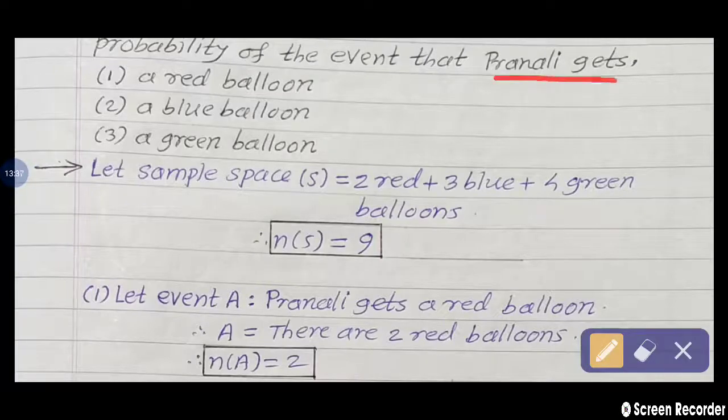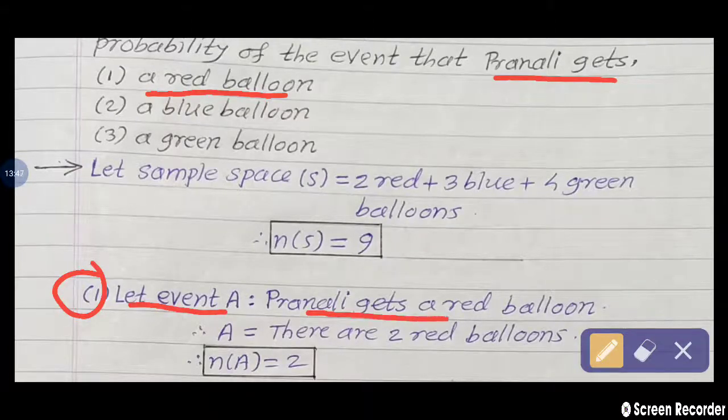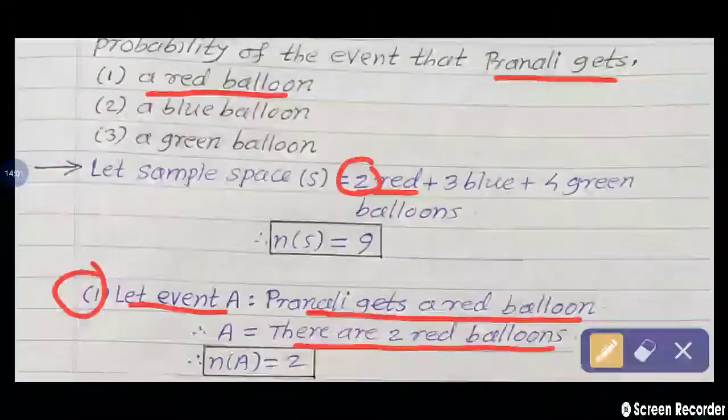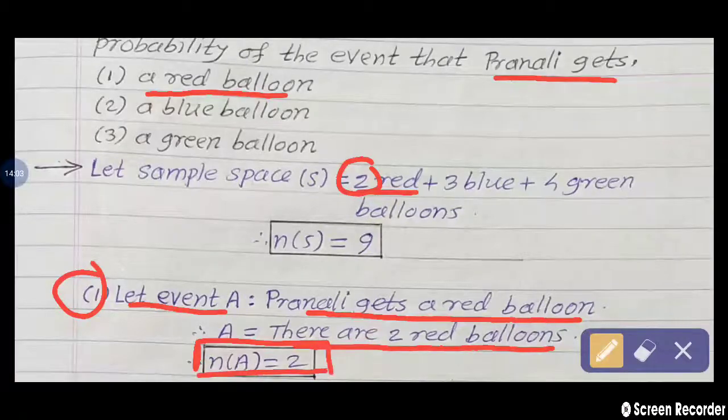Pranali gets a red balloon. So we consider it as event A. Check here: let event A mean Pranali gets a red balloon. But in this event A, how many red balloons are in the question? Total 2 red balloons are there. Therefore A has 2 red balloons, and n of A is equal to 2.